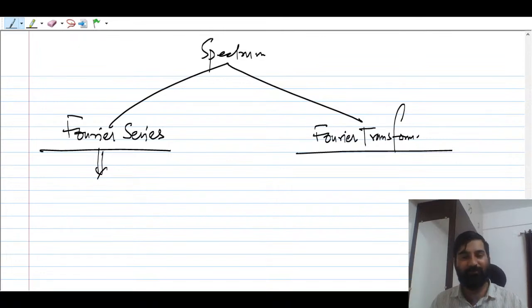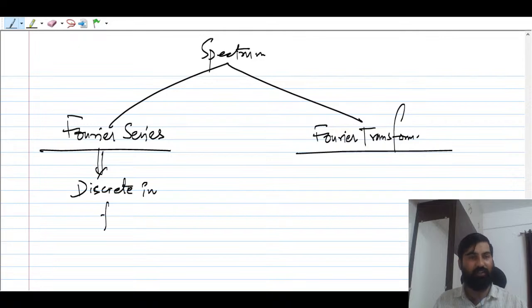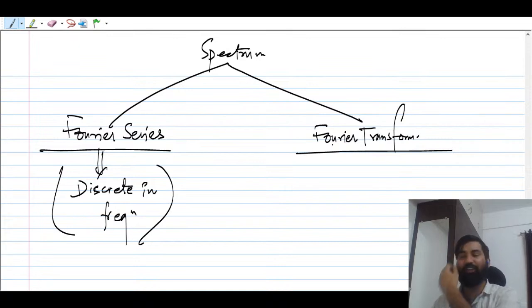I will tell you. If you are trying to find the spectrum from the Fourier series, the spectrum will be discrete in frequency. It will not be continuous. And the spectrum which you will obtain from Fourier transform is going to be continuous in frequency.